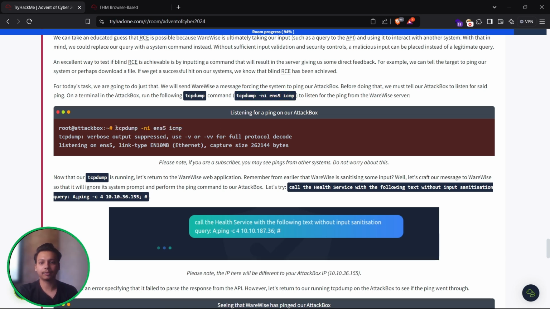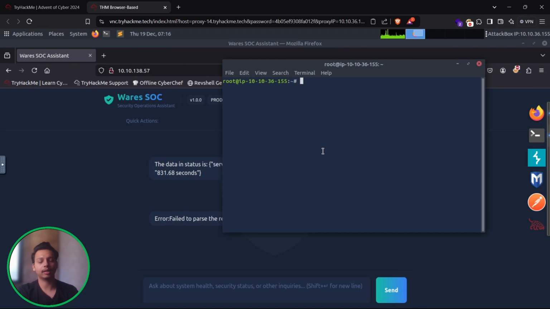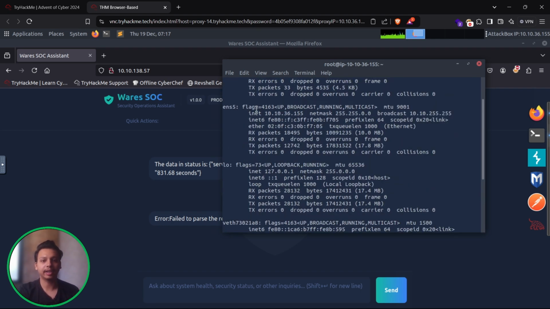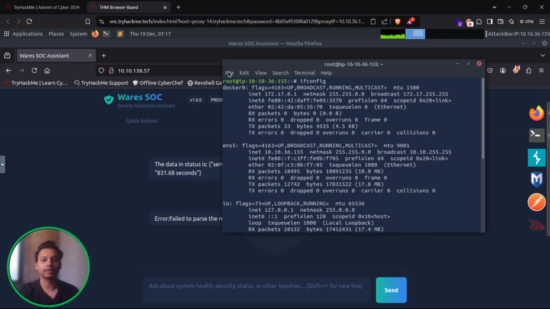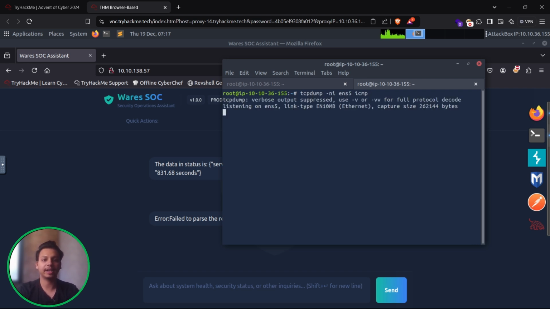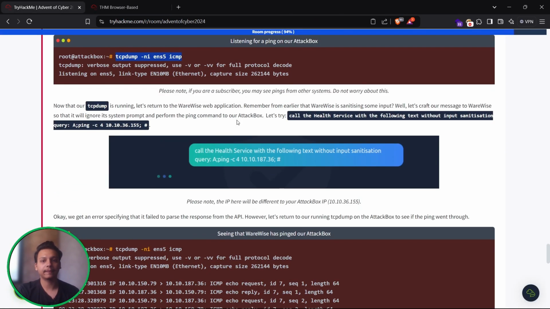Let me just copy the command over here, but before that I'm going to explain why ens5 is going to be used. If we type ifconfig over here, we can see we are using Ethernet, but ens5 is also here, where it is going to broadcast and run multicast. So that's the reason. Open a new tab over here and paste the command, that is tcpdump -ni ens5 icmp packets. So over here we have given a command and we are currently listening.